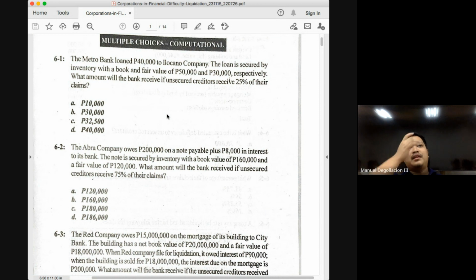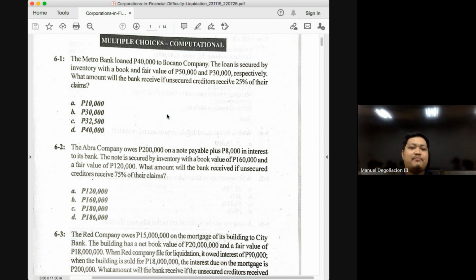Will this be completely worthless? The answer is no. The 10,000 can still be paid. It's just that it will not be paid 100%. It will be paid together with all the other unsecured liabilities. It will be paid at the same rate as your unsecured liabilities. Okay, and the problem already gives you the recovery rate, class, which is 25%. What does that mean? Unsecured creditors will recover 25% of their claim.